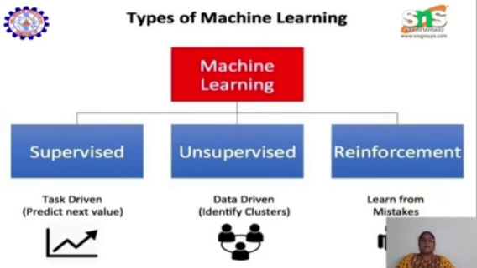Supervised is task driven, purely based on the task, and unsupervised learning is purely based on the data. The third classification is reinforcement learning, which is learning from past experience, learning from mistakes. These are the 3 classifications of machine learning.